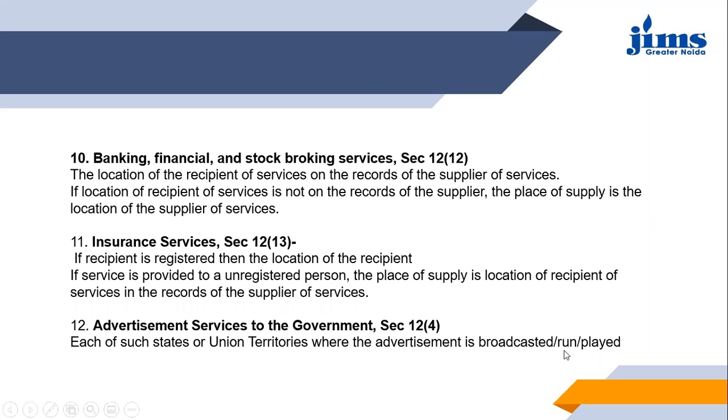Then next we talk about advertisement services to the government, section 12 subsection 4, which simply says that each of such states or union territories where the advertisement is broadcasted, run or played. So in case any advertisement services have been offered to the government, this section clearly says that in all the states, in all the locations where such advertisement has been broadcasted or played, all those states or union territories will be considered as the place of supply, right?